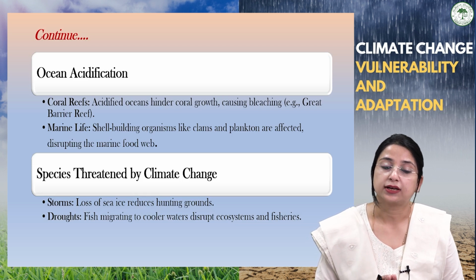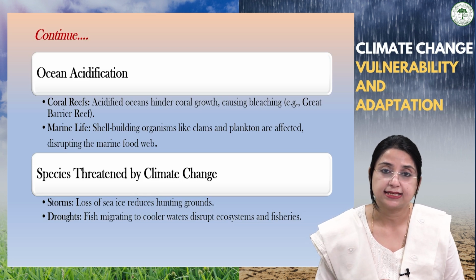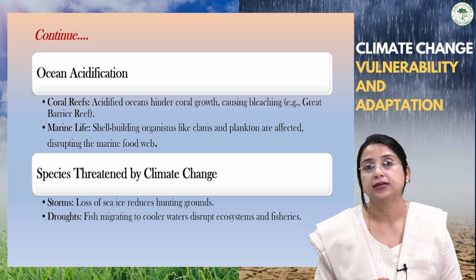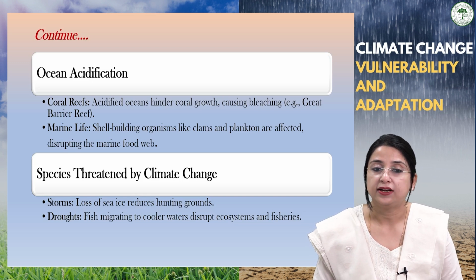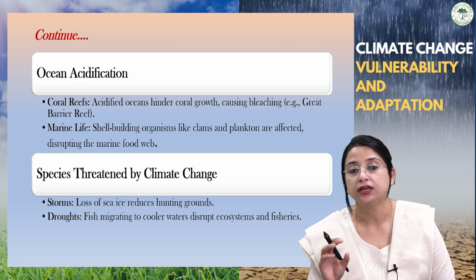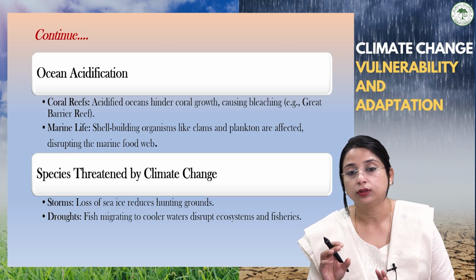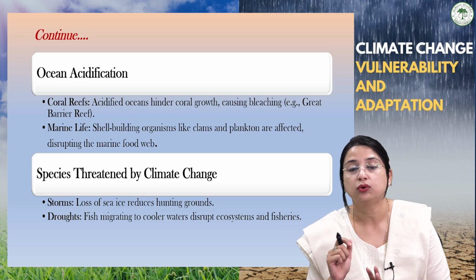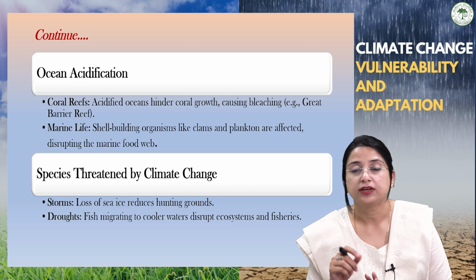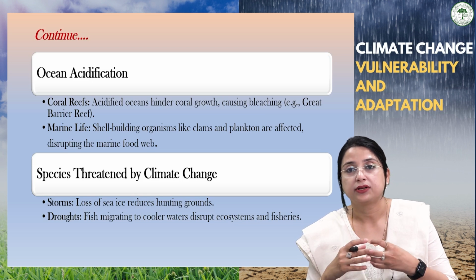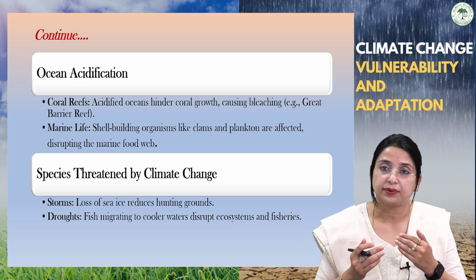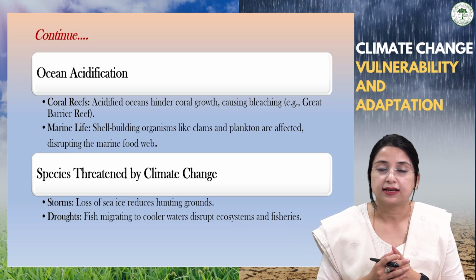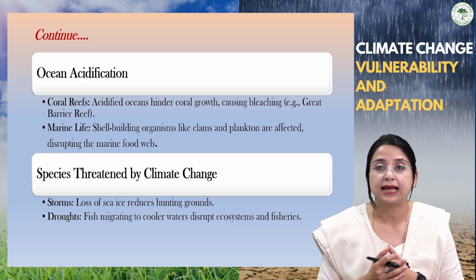Another repercussion of climate change is ocean acidification. Mostly the coral reefs are affected by it. These acidified oceans generally hinder coral growth, causing bleaching. That is known as coral bleaching, very much common in the Great Barrier Reef. What is coral bleaching? When carbon dioxide increases, global warming happens, the temperature of the water rises, and even the acidification of water takes place.